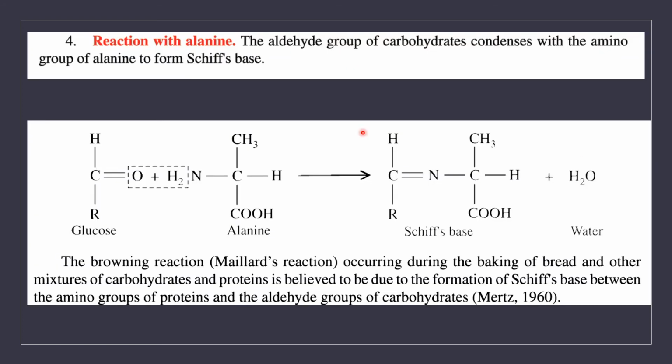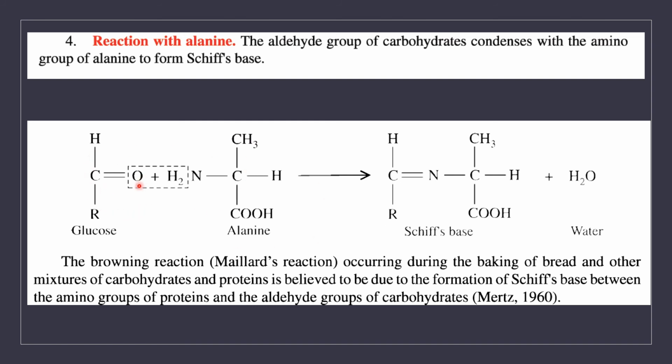Next, the reaction with alanine. Here, the aldehyde group condenses with alanine. Alanine is an amino acid. Since it is an amino acid, it will have an amino group as well as an acid group, and in the position of the R group, we will have a methyl group in the case of alanine. What happens in this reaction?